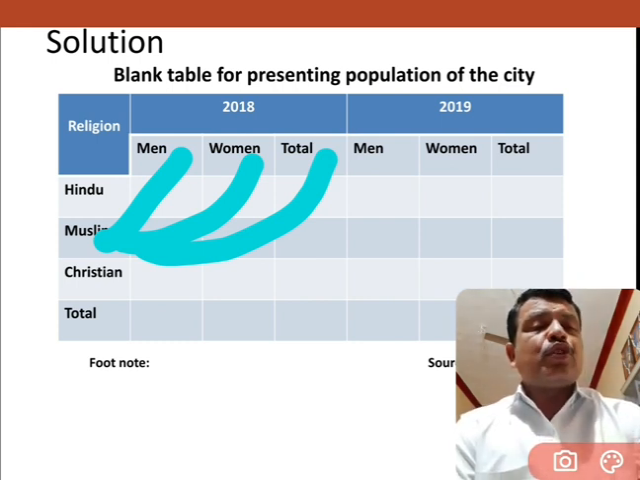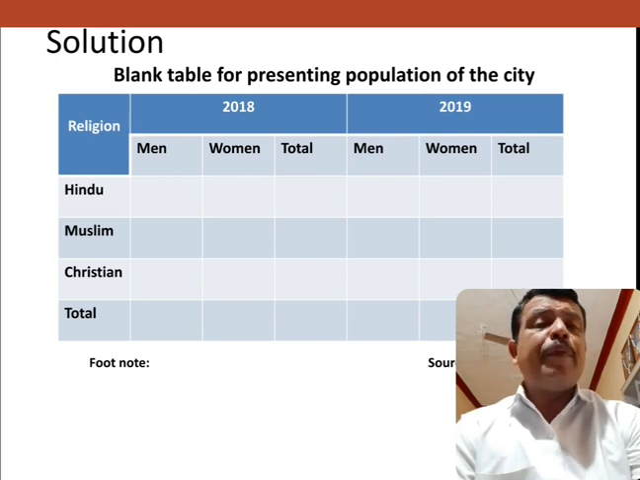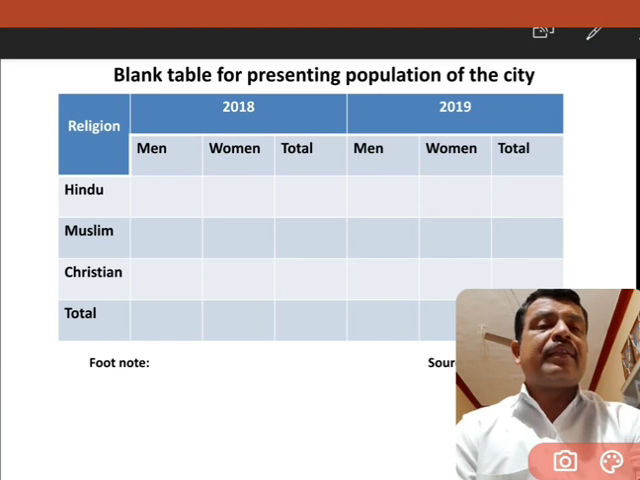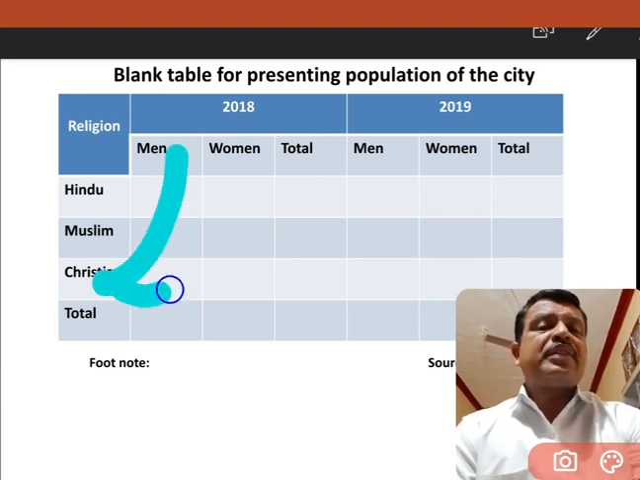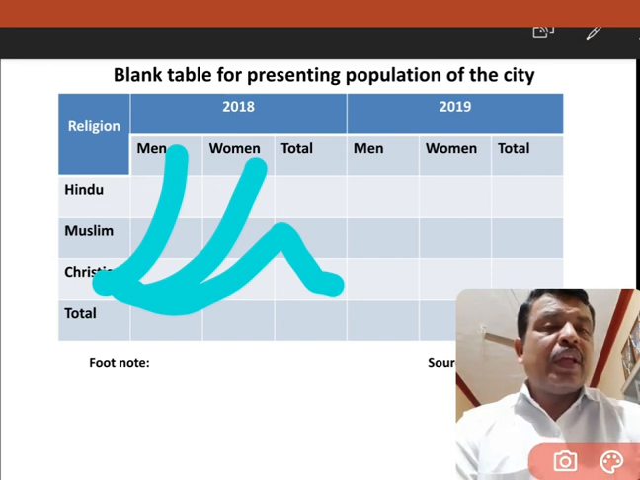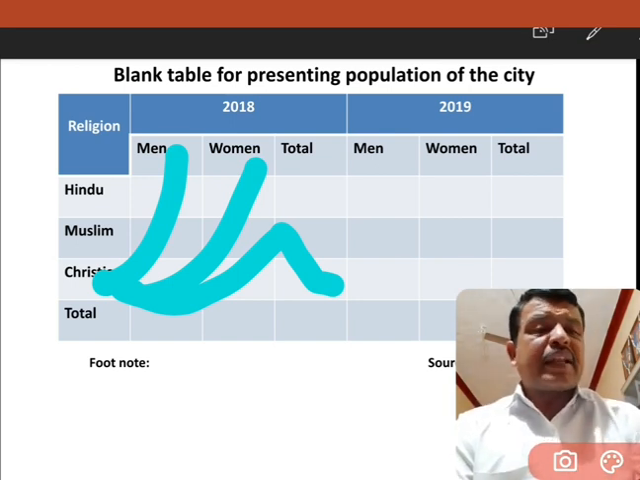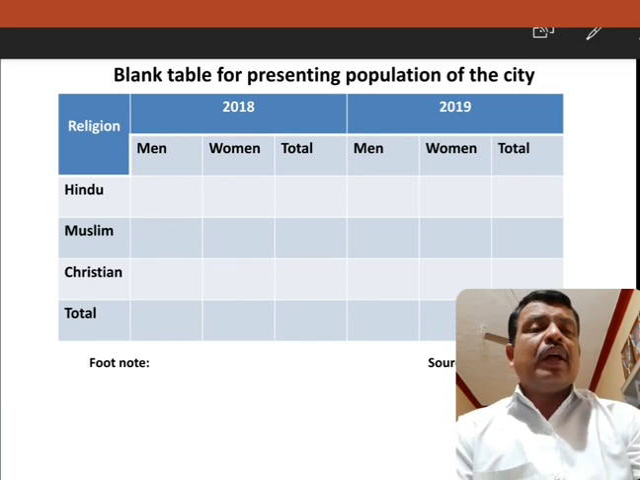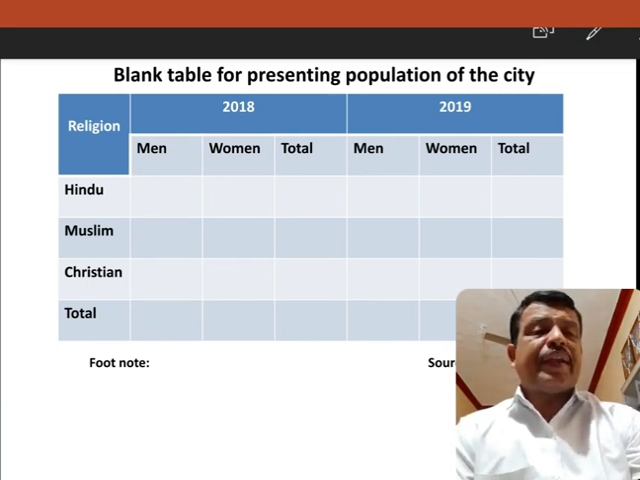Okay. And come to the another one. How many Christian men are there in 2018? Likewise, how many Christian women are there? How many total Christian persons are there? What is the total? So, this is nothing but classification. If the data are given, according to the data we are going to classify the data. But here, it is suggested that you only have to prepare the blank table. Is it clear? Okay. Then come to 2019, the same.